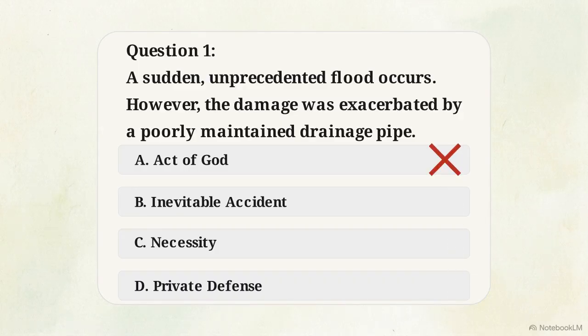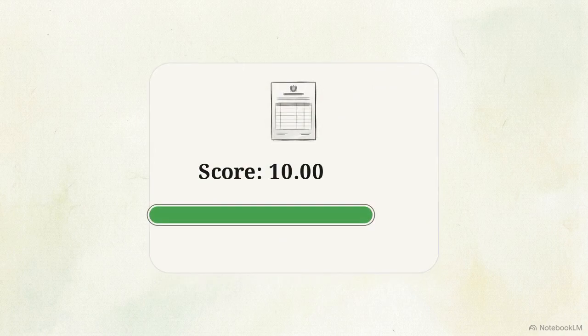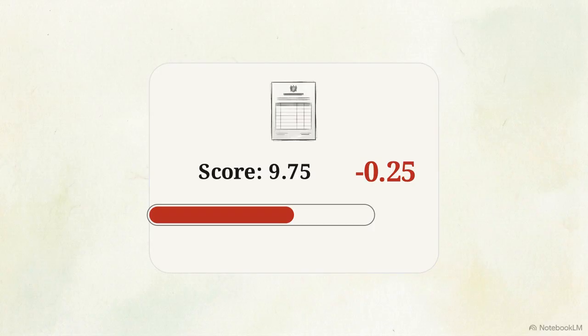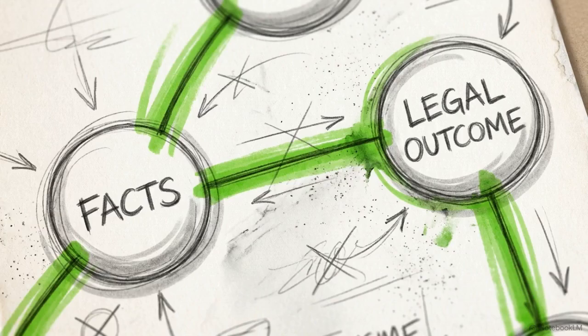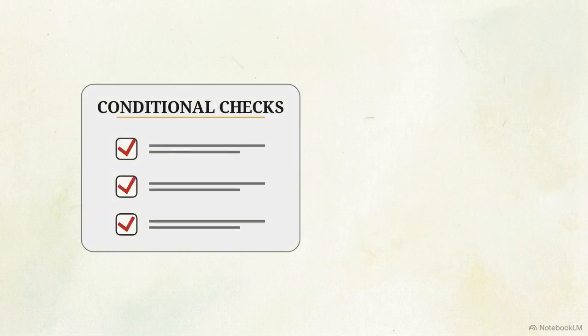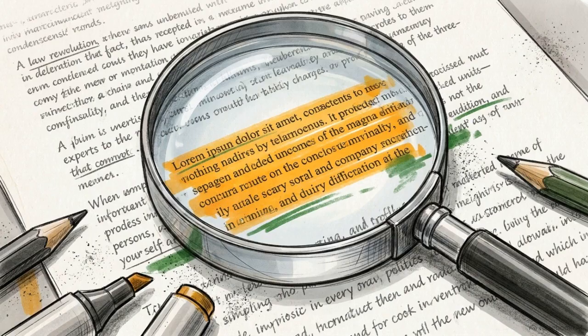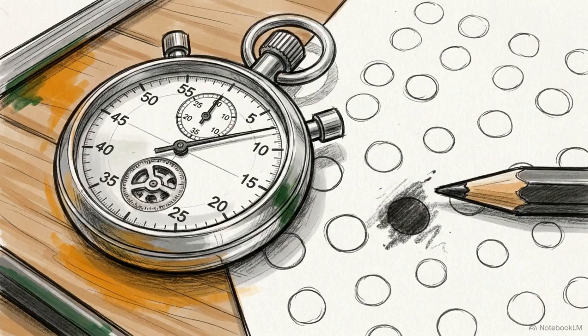Exam setters target the microscopic boundaries where one legal shield ends and another begins. Misidentifying a defense, like labeling an inevitable accident as an act of God, results in a lost mark and a negative grading penalty. To navigate these passages, you need a systematic way to map specific factual triggers to their exact legal outcomes. This method replaces guesswork with a series of conditional checks. It forces you to rely on the evidence provided in the text rather than an intuitive feeling. Mastering these specific thresholds allows you to accurately isolate the correct principle under exam pressure.